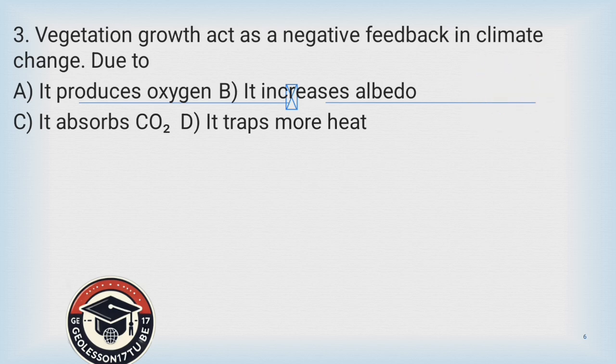Vegetation growth acts as a negative feedback. Why? Because it absorbs and decreases carbon dioxide and decreases the storage of carbon dioxide from the atmosphere.